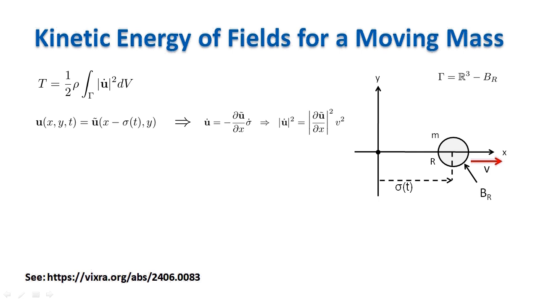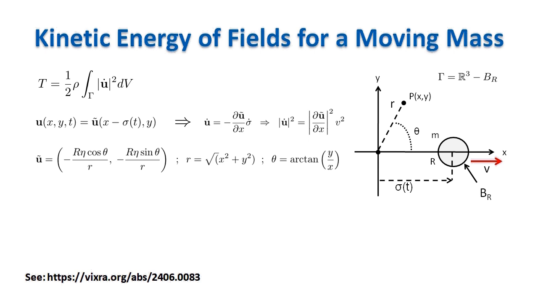The derivative with respect to time of the displacements is therefore minus the derivative with respect to the x-coordinate of u tilde times sigma dot. Since sigma dot is the velocity of the mass, the modulo square of u dot is the modulo square of the derivative of u tilde with respect to the x-coordinate times the velocity square. The rest is just algebra.